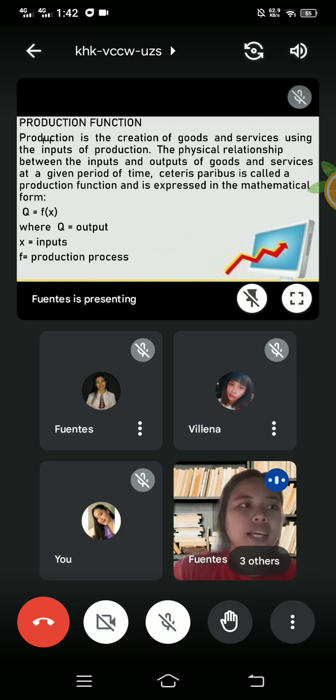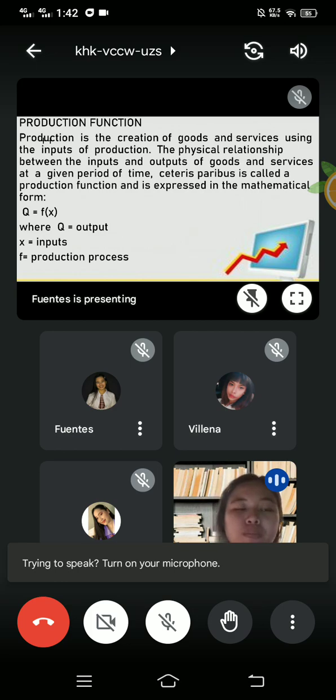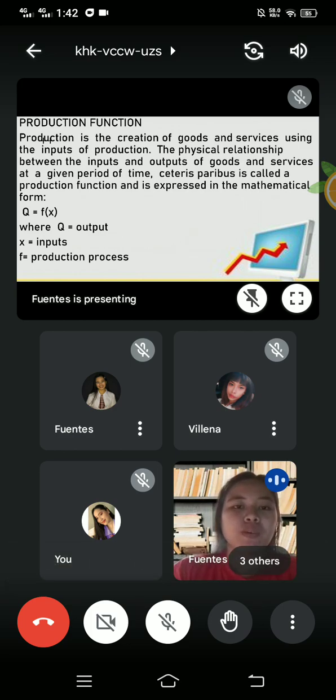So, production function. Production is the creation of goods and services using the inputs of production. The physical relationship between the inputs and outputs of goods and services at a given period of time, ceteris paribus, is also called a production function, and it's expressed in a mathematical form. So there is a form of production function: Q equals F(X), whereas Q is the output and X is the input, and F is the function of process.